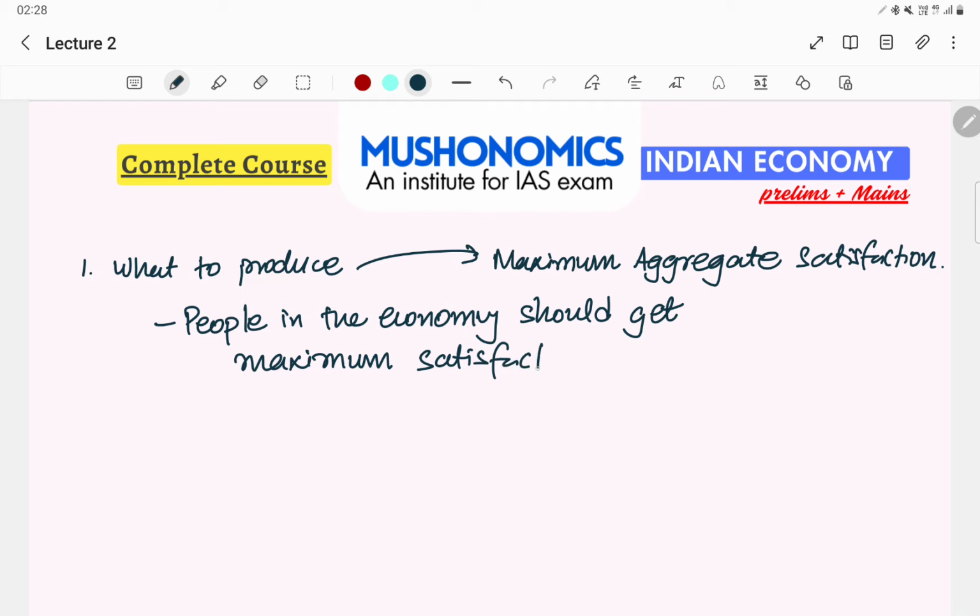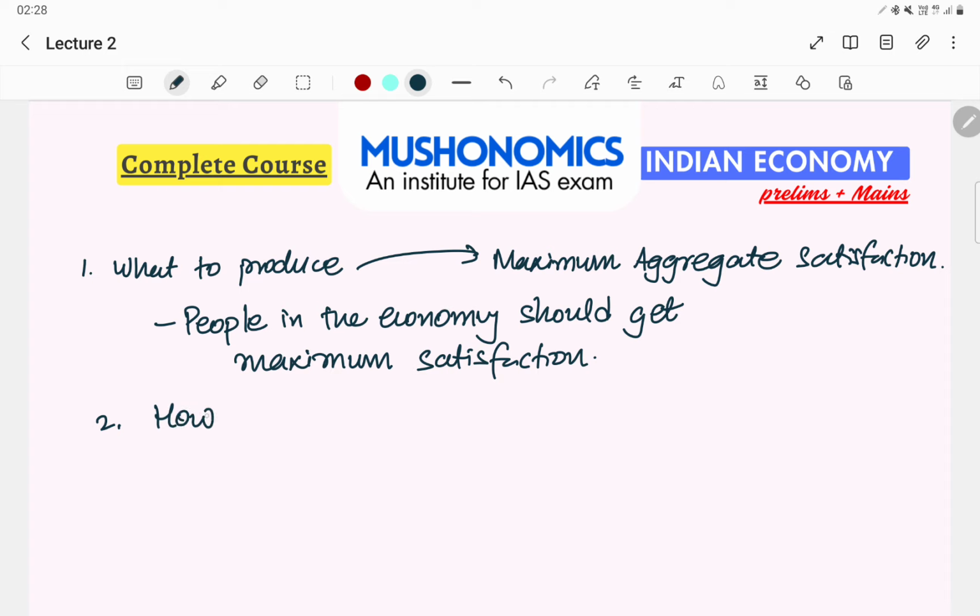People in the economy should get maximum satisfaction. For example, consumer goods. So if this is a kind of winter season, then we should allocate more resources towards winter clothes, not summer clothes, right? So people should get maximum satisfaction out of the goods which have been produced or which you want to produce.